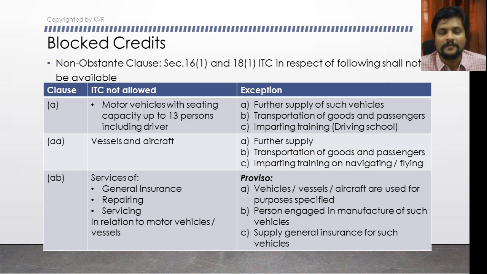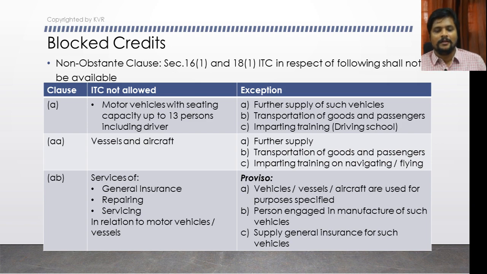If the previous provisions have no relevance to this provision, then whatever is discussed in the previous provisions shall prevail. But if there is any contradiction and you have any doubt, because of this non-obstante clause you have to refer only to this section, and this section will have the upper hand over the previous section regarding those contradictions.